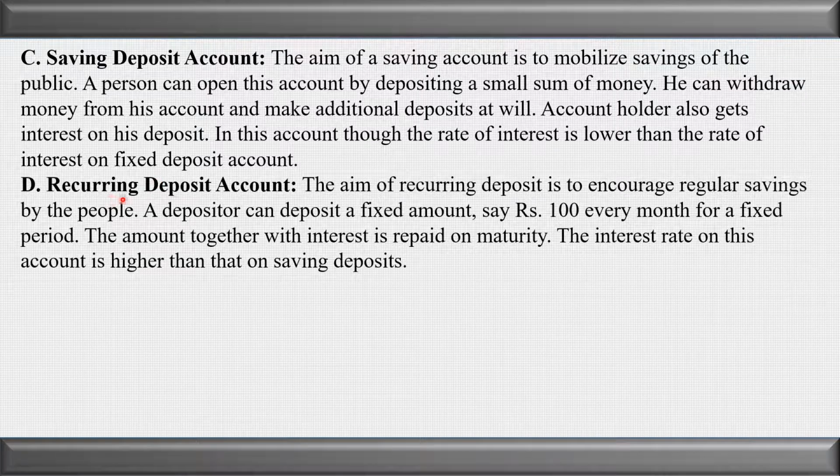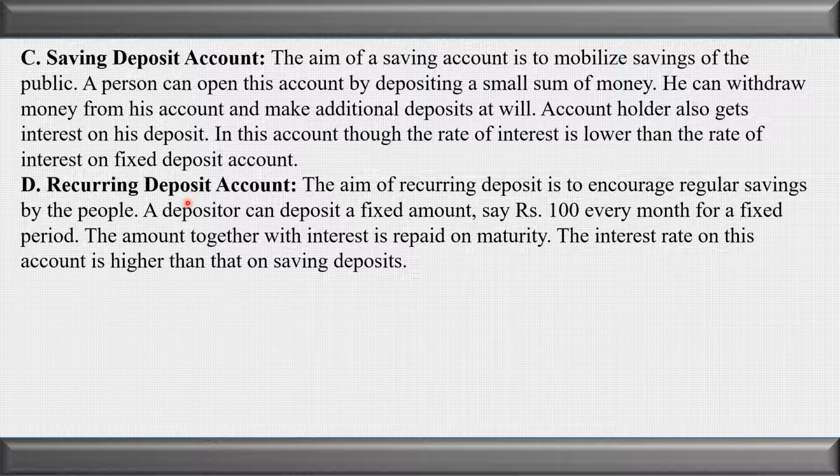Now let us see the recurring deposit account. As I told you, term deposits are of two types. First we have seen the fixed deposit, and the second one is the recurring deposit. Under the fixed deposit, lump sum money is deposited for the stipulated time period. But under the recurring deposit, the person does not have lump sum money, but he wants to save money for the future. So the bank, just to encourage this saving habit, opens the recurring deposit account.